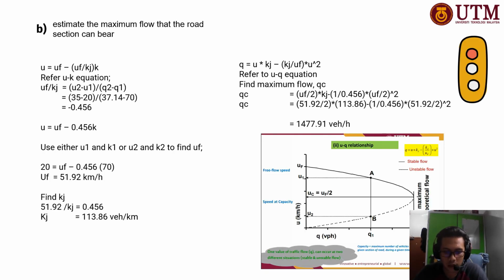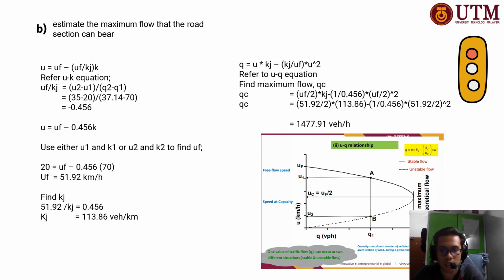Alright, so estimate the maximum flow that the road section can bear. In order to find QC, we must find the free flow speed, which is UF, and KJ, which is the jam density.